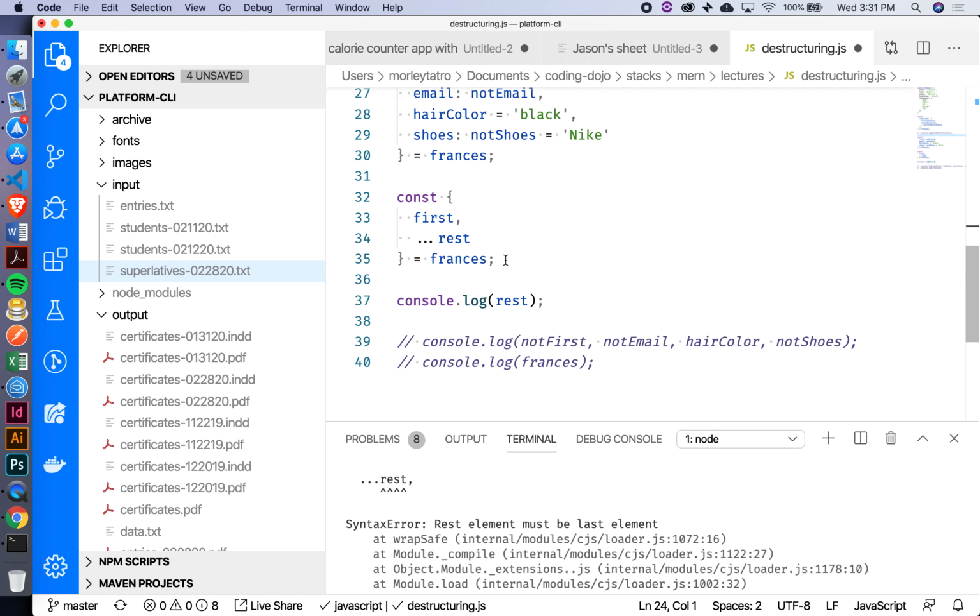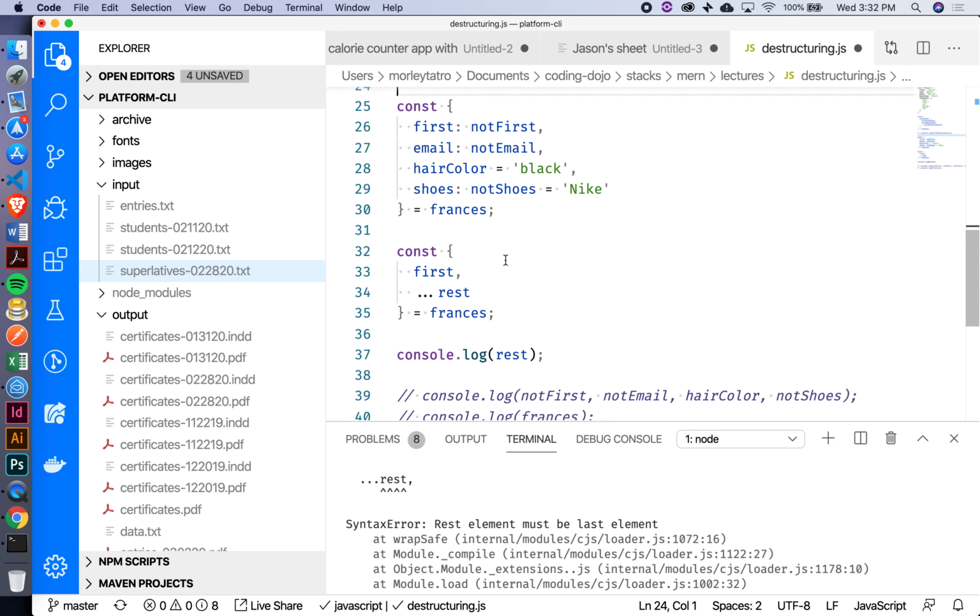And then over here on lines 32 through 35, Francis, since it's you, you can go ahead and explain what's happening there. Well, just like the other stuff that we just talked about, we have a const, and then first is basically a spread. So we have the first, which is the first value, which is the first name, and then just the rest of whatever's in the object.